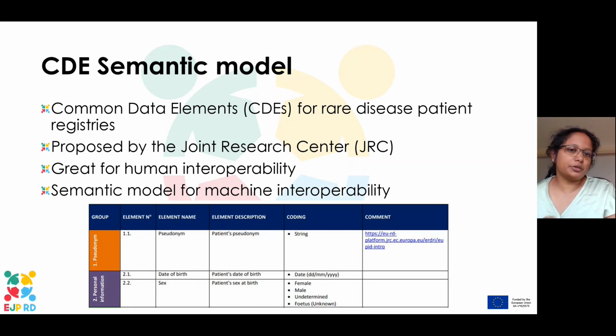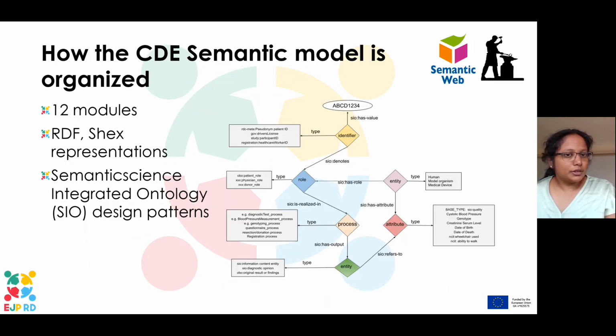So in the EJP RD, we built a semantic data model around these CDEs. The CDE model consists of 12 modules. So there are RDF and SHACL representations of these models, and we use the Semantic Science Integrated Ontology design patterns to build the models.